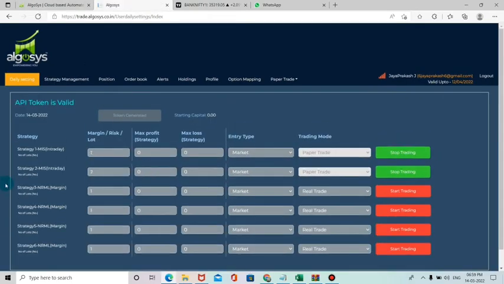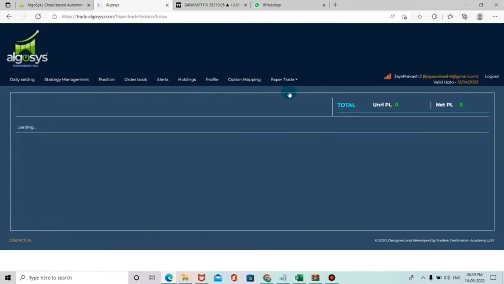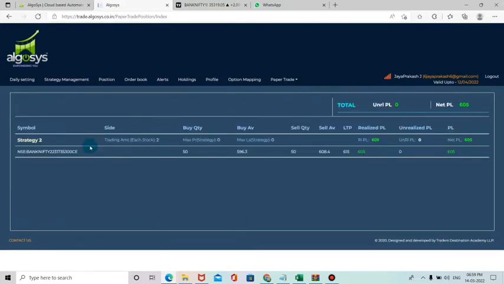Now I have automated this 3 minutes time frame strategy in this Algosys account. Now you can see the paper trade position. It has taken the 35,300 call at 50 quantity. The entry was taken at 596, and the sell at 608. So today's profit is 605 rupees. Okay, so this is the result for the 3 minutes time frame today.